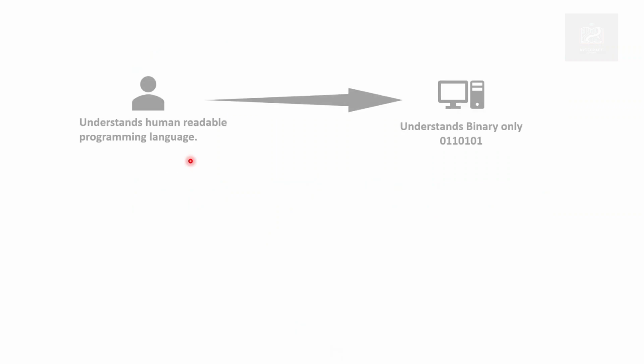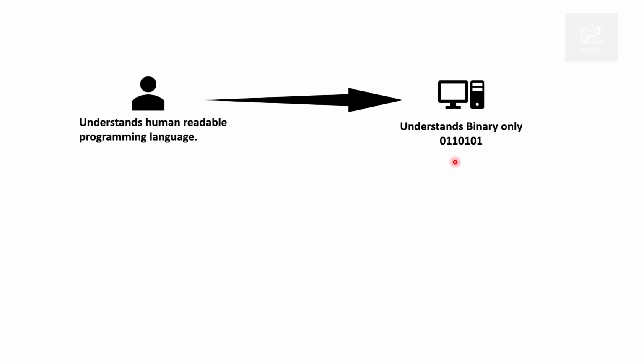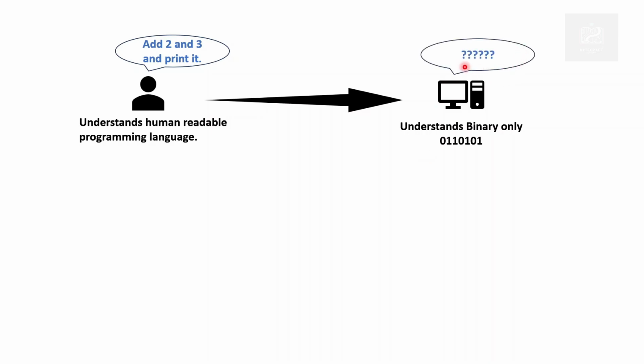Let's understand how. Here, the human who understands a human readable programming language is trying to make the computer understand something. That means he is sending one command like adding 2 and 3 and printing it. But the computer cannot understand the human readable programming language because it can only understand binary information, right? So it won't print anything. Now, if we take help of a translator which can translate our human readable programming language to machine understandable binary information, then this task can easily be achieved.